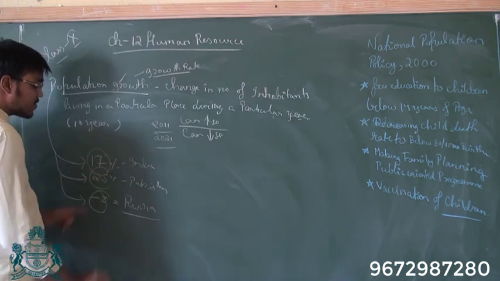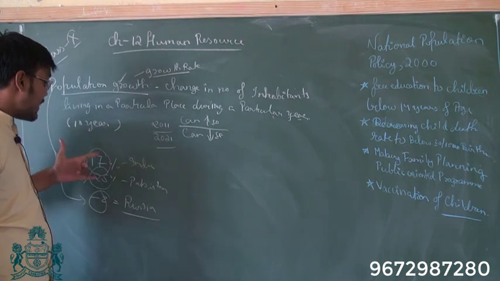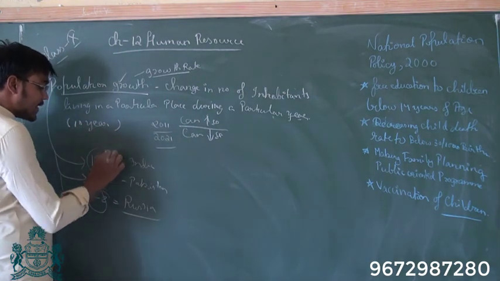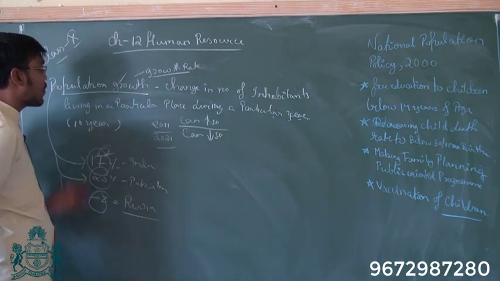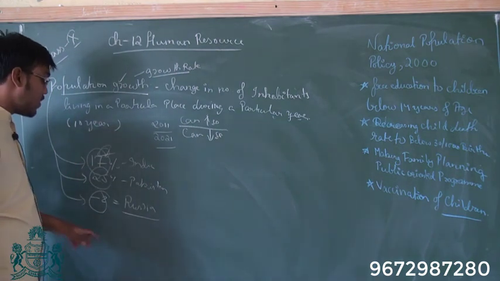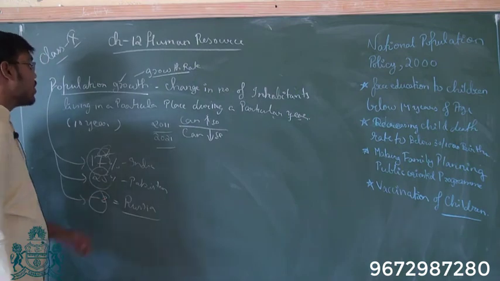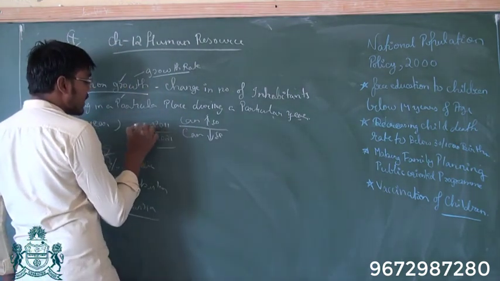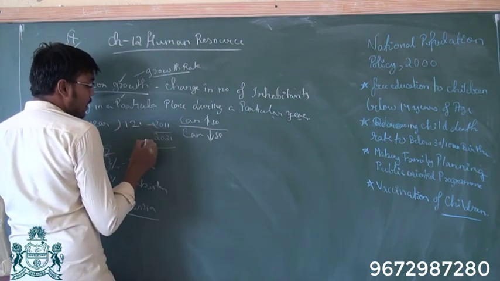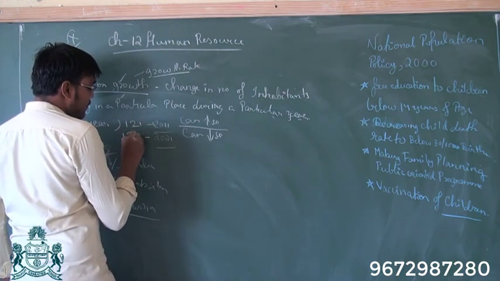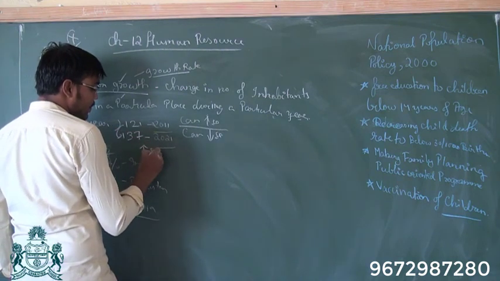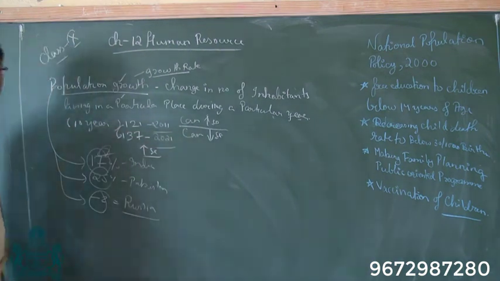In Pakistan it is +24 or 25. So it indicates that the population in India and Pakistan is increasing. In India the population growth rate was 17%, whereas in Russia it was -2%. So this is about the population growth rate. For example, in India in 2011 the population was 121 crore and in 2021 it is 137 crore. So there has been an increase in population.